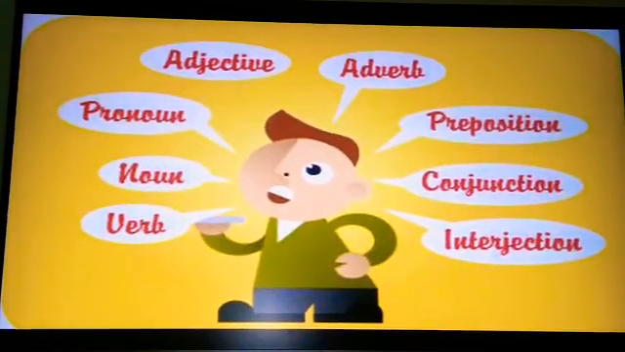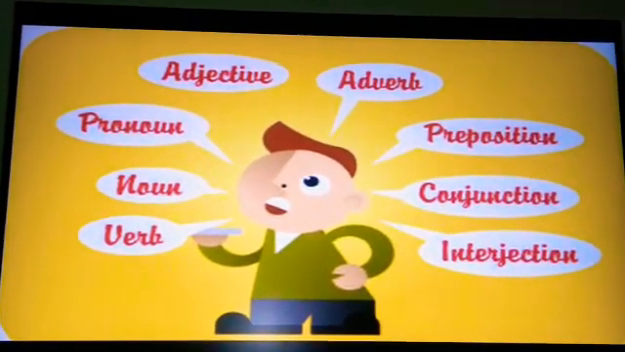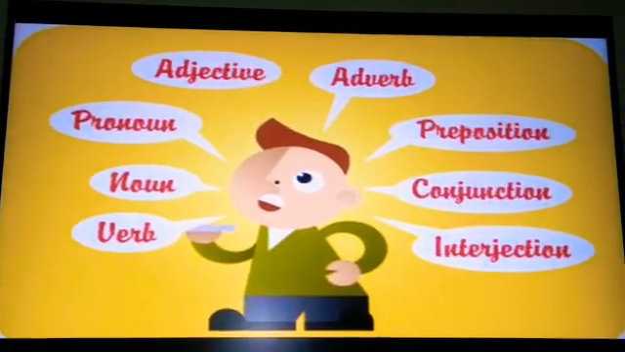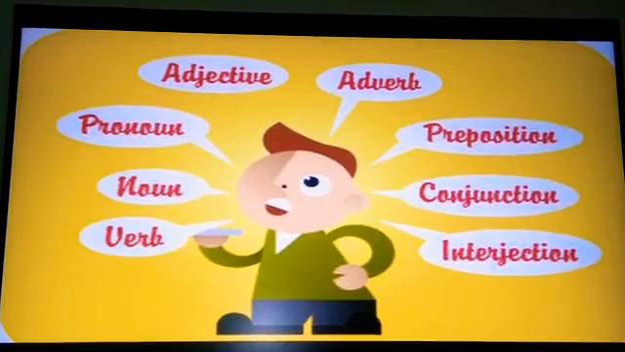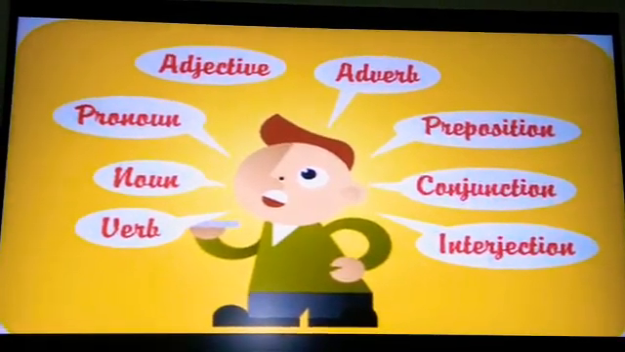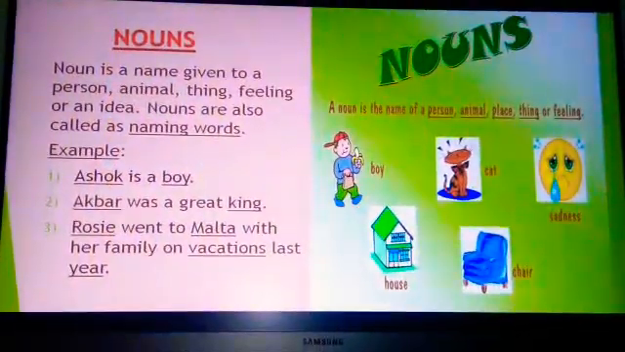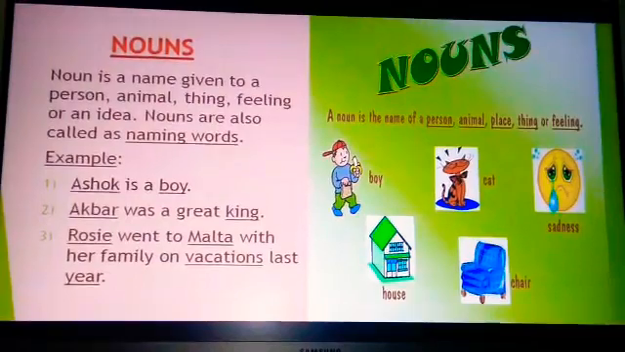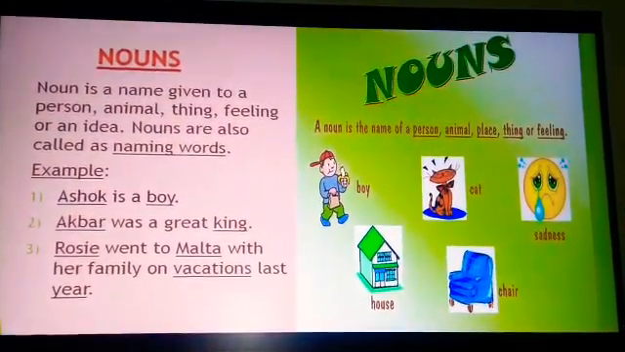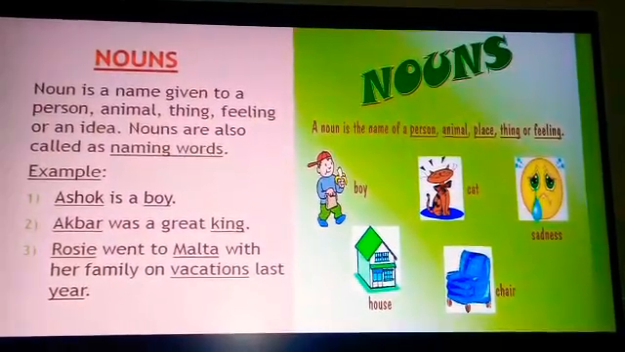There are 8 parts of speech. They are verb, noun, pronoun, adjective, adverb, preposition, conjunction, interjection. So students, let us study each part of speech in detail with examples. The first part of speech that we will study is noun. Noun is a name given to a person, place, animal, thing, feeling or idea. Nouns are also called naming words.